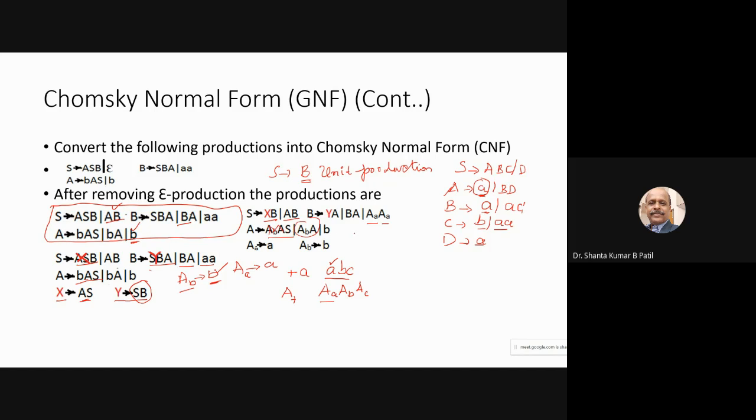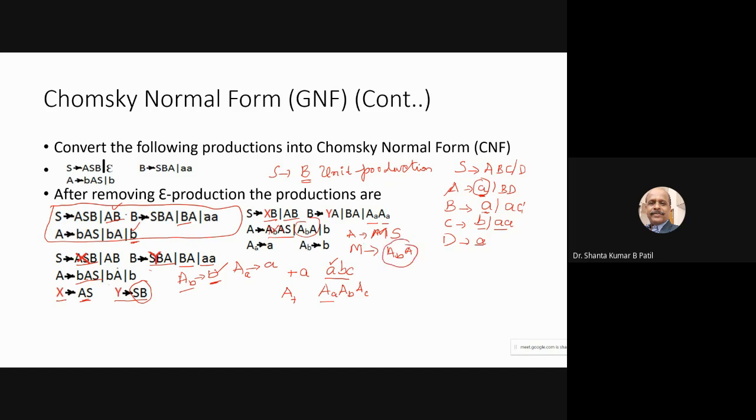Now A is describing M into capital M, capital M into S. So this is in the Chomsky normal form. M is replaced for AB into A. So this is also in the Chomsky normal form.